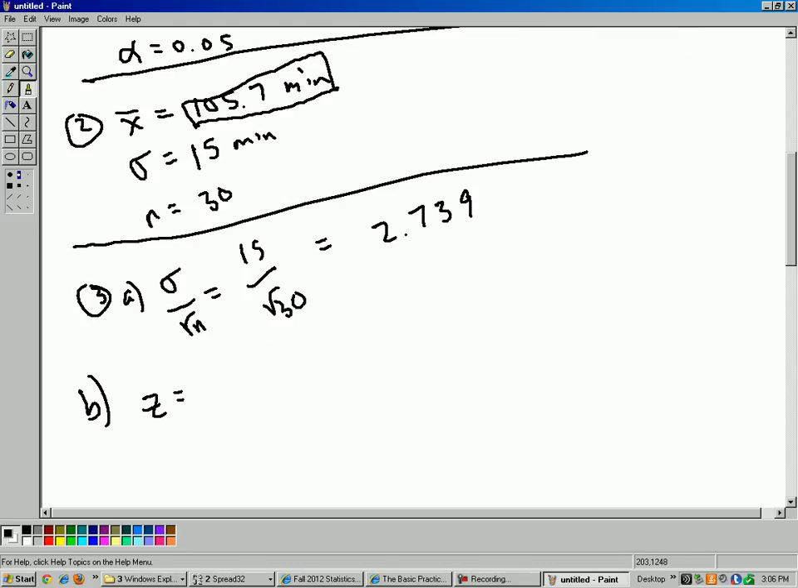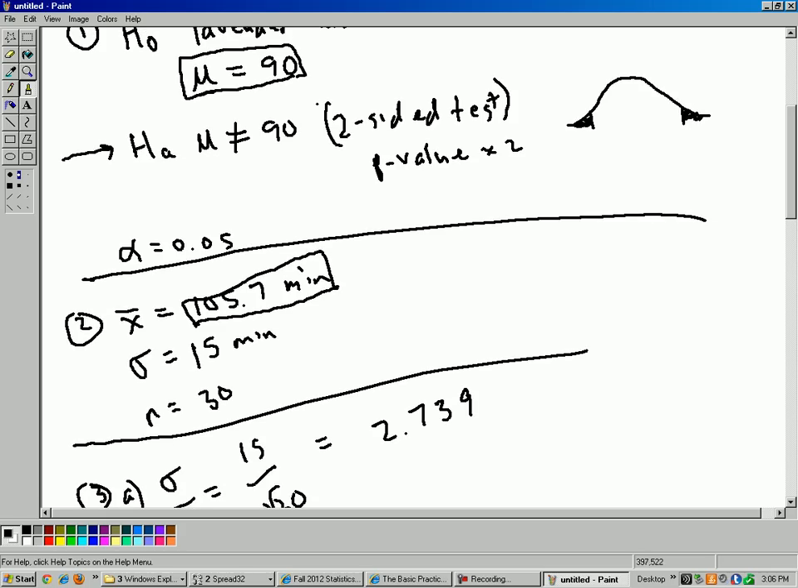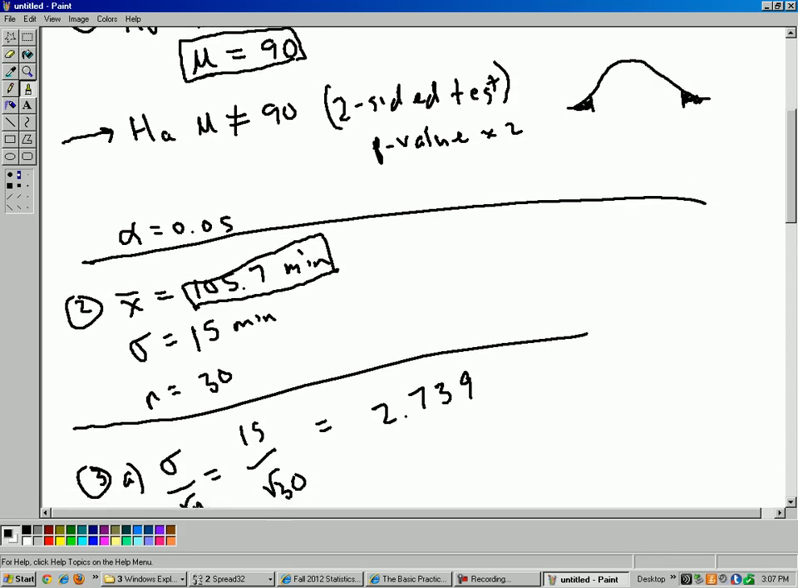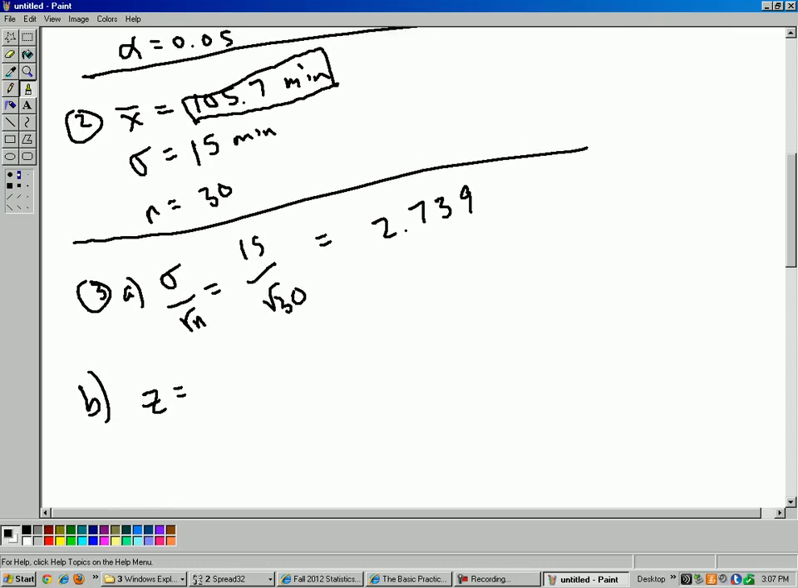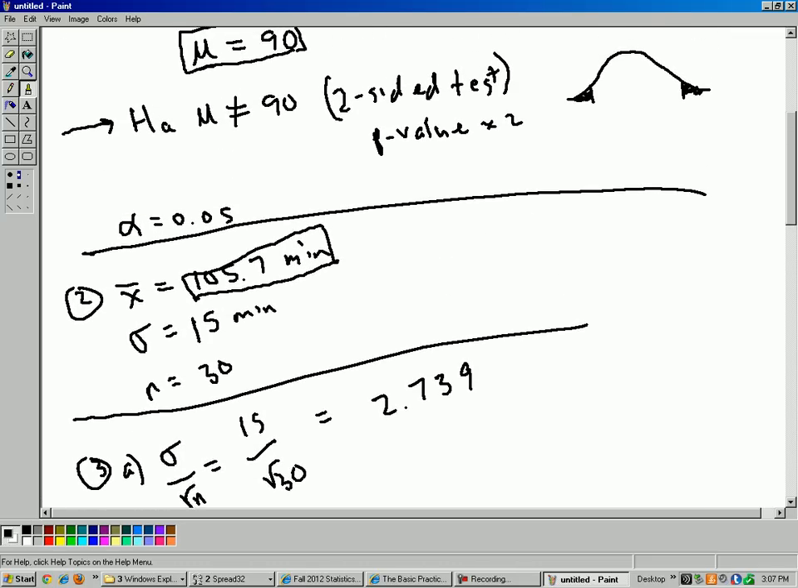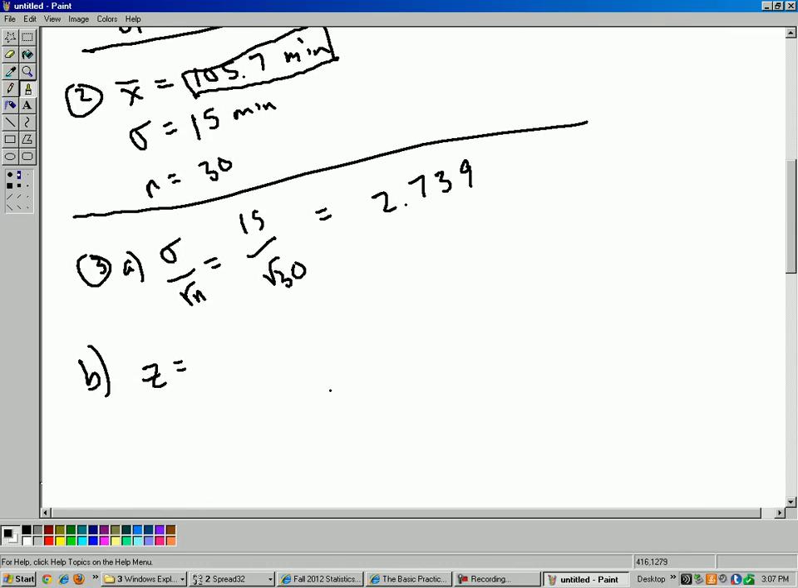Now part B, what's the z-score? So how many standard deviations is this sample mean above the hypothesis of 90 minutes? We can use a normal distribution here. We can assume a normal distribution. We talked about that in part A. So anyway, let's just do the calculation.